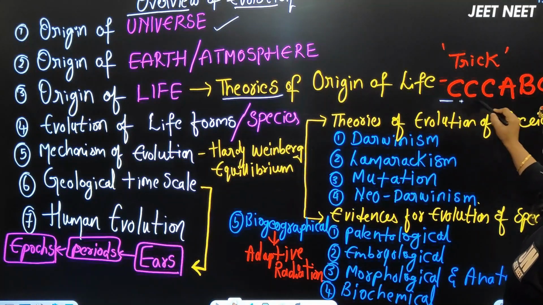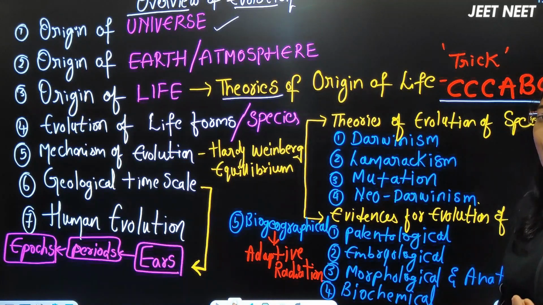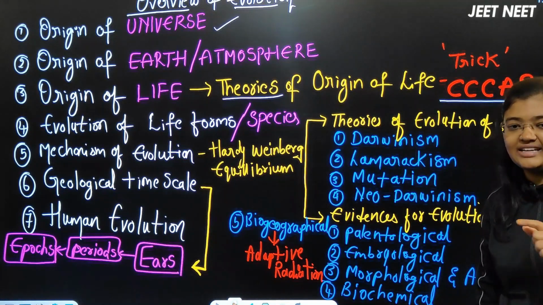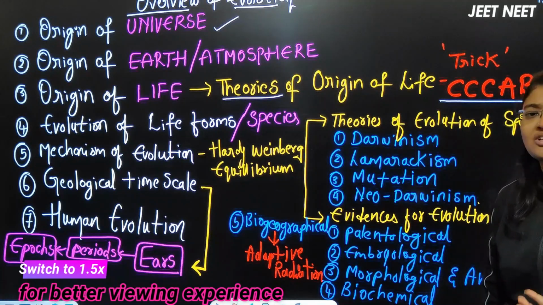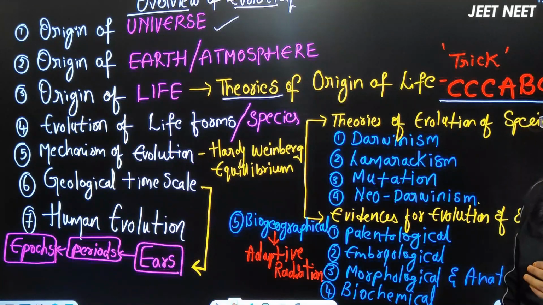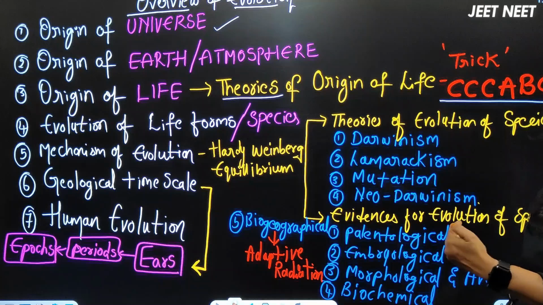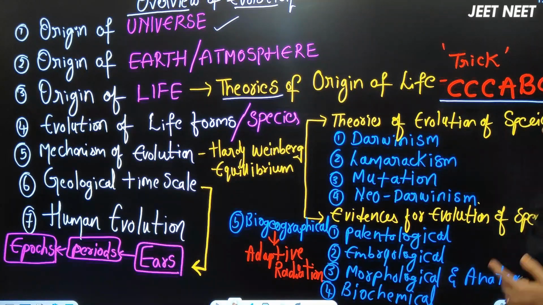For that, I have made a trick to remember the theories of origin of life that the NCERT has given, that is CCC ABC. Ma'am, what is this CCC ABC? You need to follow the series of these evolution videos. By that you will understand, when I explain the origin of life, what these CCC and ABC are. For sure, you never forget that trick to remember the theories.